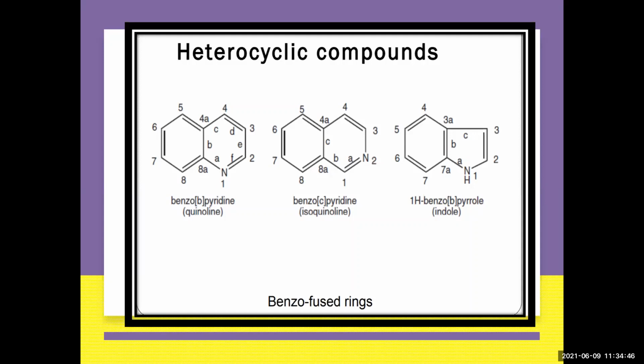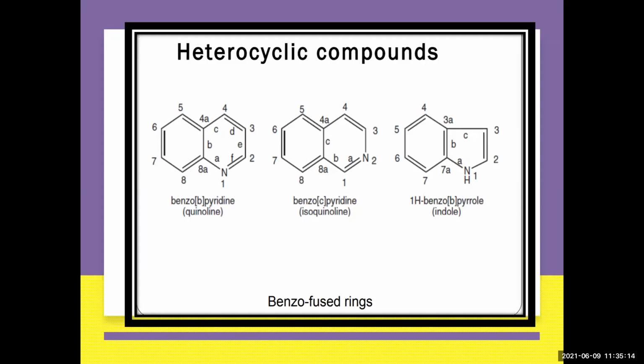Now let's go for your indole. What is this indole? It contains a pyrrole ring. Pyrrole means a five-membered ring containing nitrogen. Now this is attached to your benzene. That is known as indole. So which position? It is known as 1H. Why 1H? Because there is an extra hydrogen at your first nitrogen. So that's why it is known as 1H benzo.